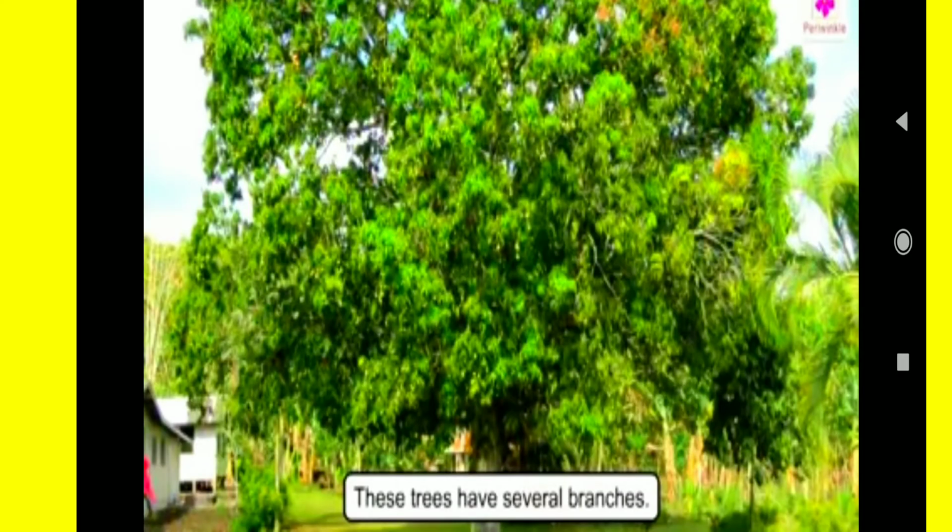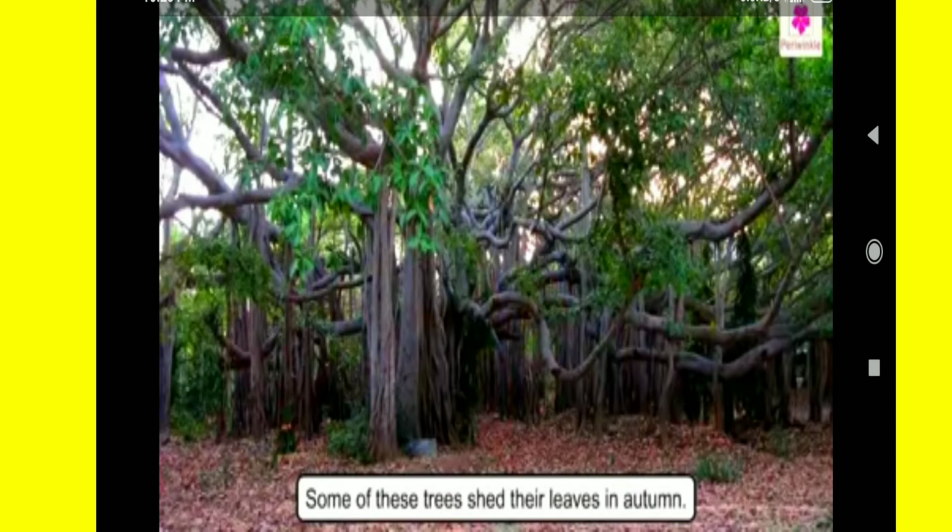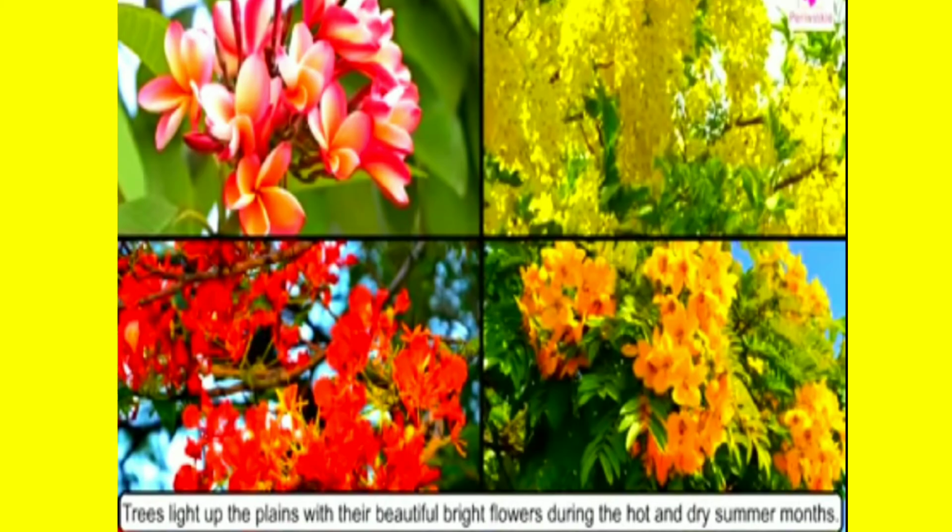These trees have several branches which make them look really vast. These trees produce flowers and fruits. The seeds are inside the fruit. Some of these trees shed their leaves in autumn. Trees light up the plains with their beautiful bright flowers during the hot dry summer months.